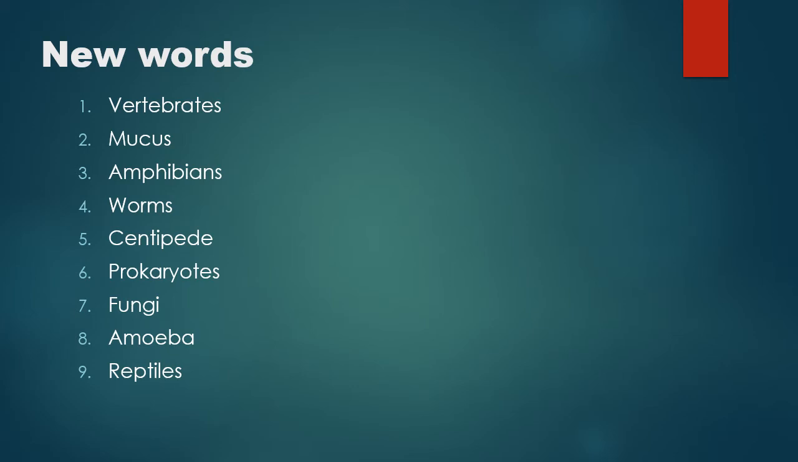And the last word is reptiles. Examples of reptiles are crocodiles and snakes. They are cold-blooded animals. Most of them lay eggs. So students, we quickly recalled all the new words which we have studied in this unit.